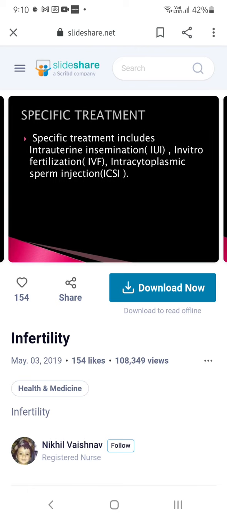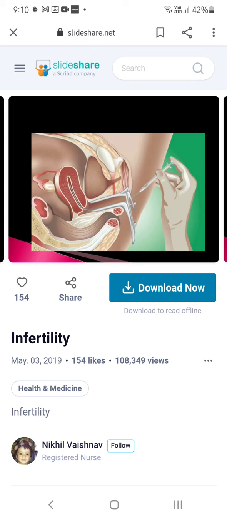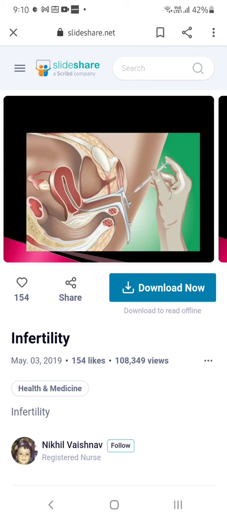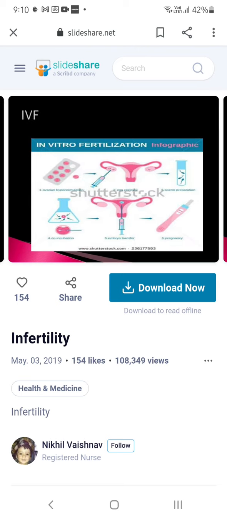And intracytoplasmic sperm injection should be given for infertility causes. So this is a procedure, I told you already. A simple sample directly into the uterus. See how they are inserting. Directly, through a needle, the sperm are injected into the uterus. And in vitro fertilization is outside the body. Vitro means in glass. They will collect the egg and the sperm outside. They will make one embryo and then insert it through a needle into the uterine cavity. There it gets implanted and you will get pregnancy.